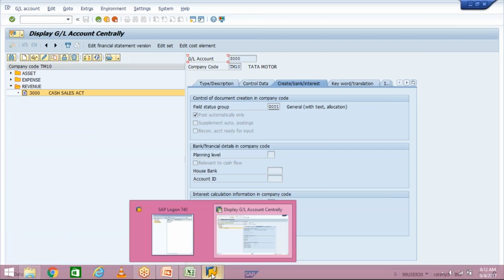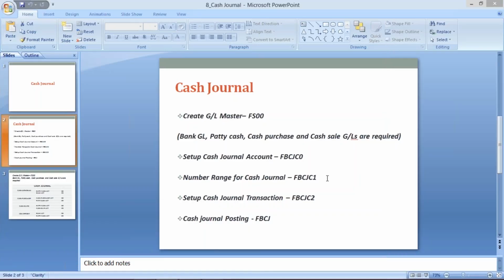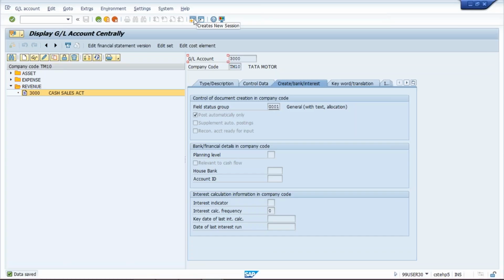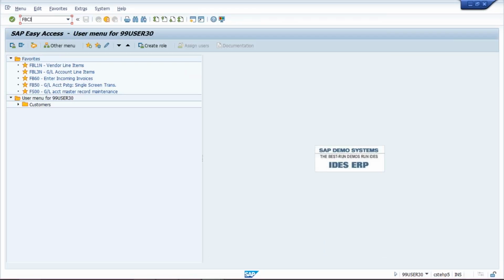Now what is happening? Then we are going to do this settings. First of all, set up cash journal account. So this is the transaction code. Open a new screen and type FBCJ C0. This is the transaction code. Press enter. So here we have to set up cash journal account.